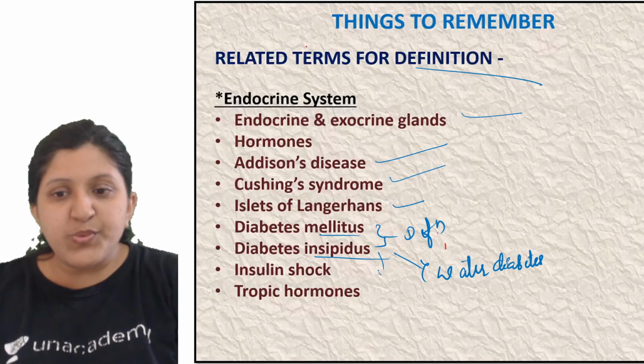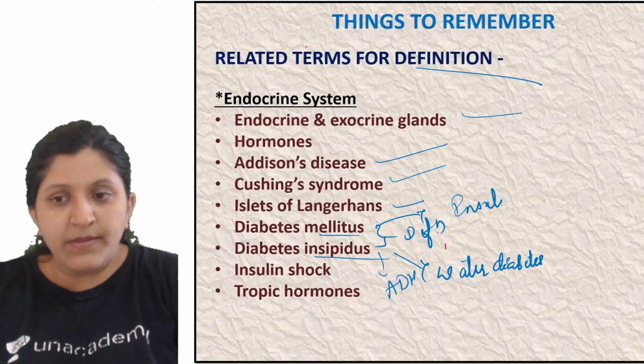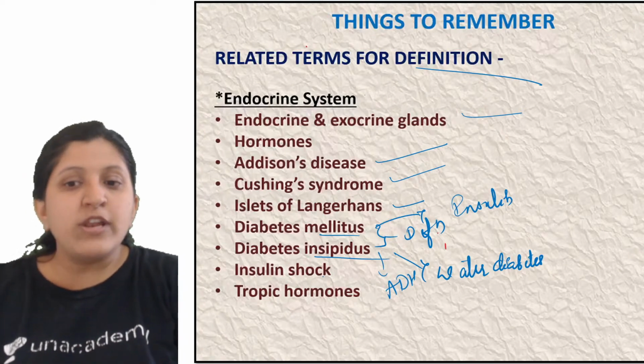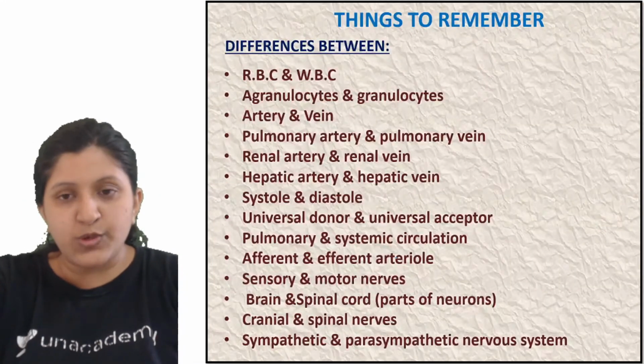So now this is with respect to hormone ADH. This is with respect to hormone insulin. All right, so this you need to know. So insulin shock is what, then tropic hormone is what. Okay, so these you need to know.